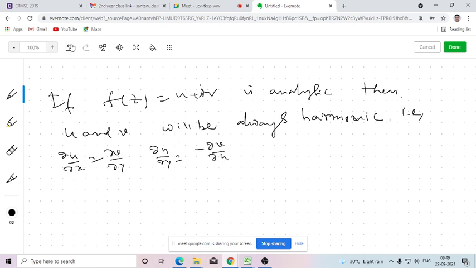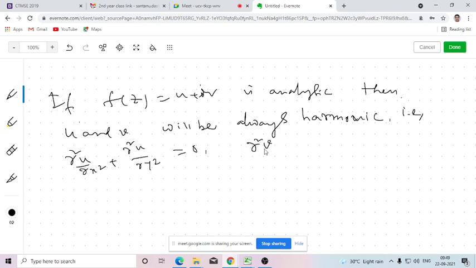Sorry. This is harmonic, which means ∂²u/∂x² + ∂²u/∂y² = 0, and ∂²v/∂x² + ∂²v/∂y² = 0.